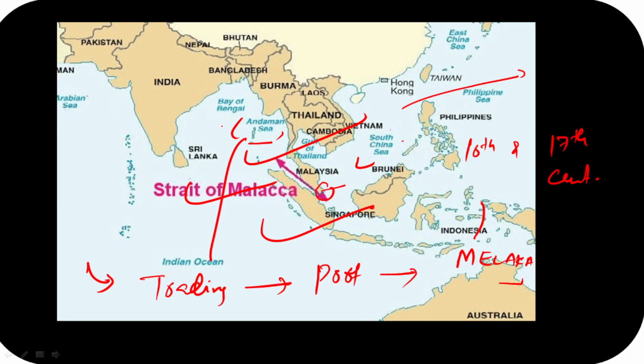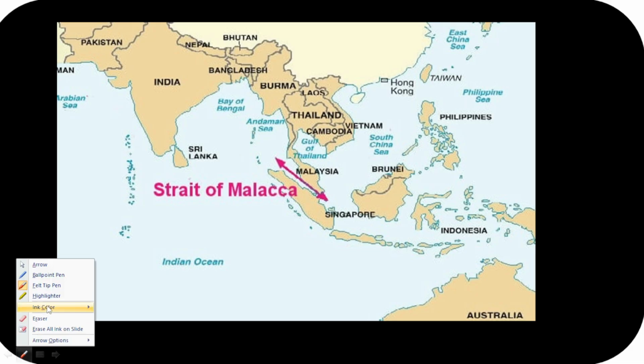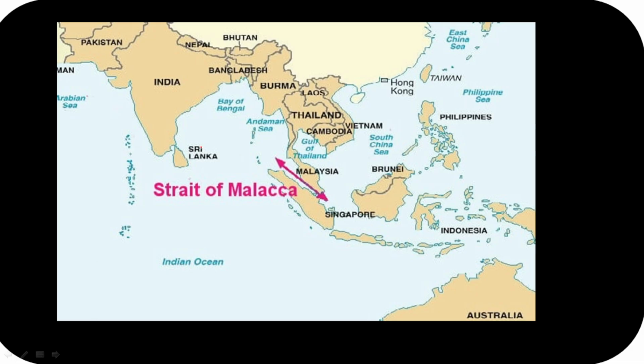Okay, and we will see, guys, this Malacca Strait is a kind of link between the Indian Ocean and the South China Sea. And guys, we will see it is the shortest sea route between India and China. So, guys, please remember this: the Strait of Malacca is the shortest route between India and China.